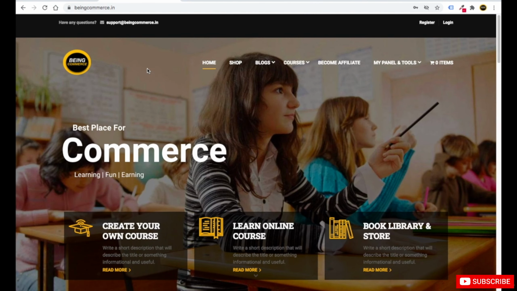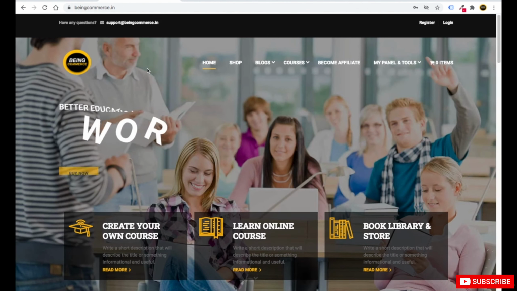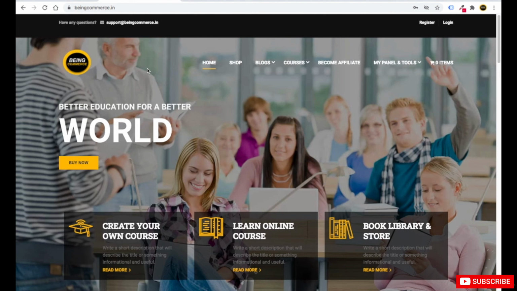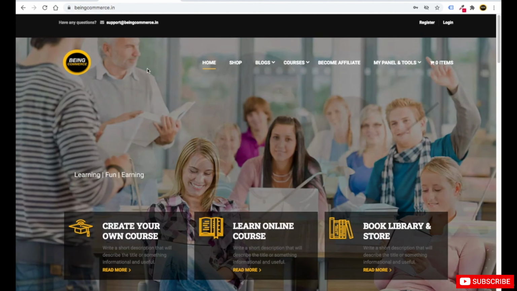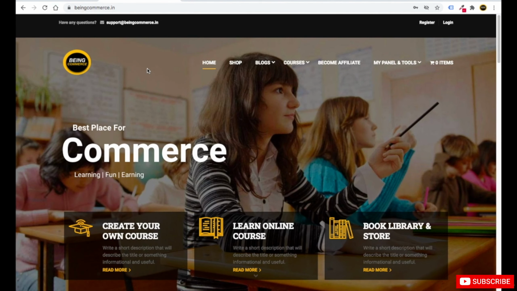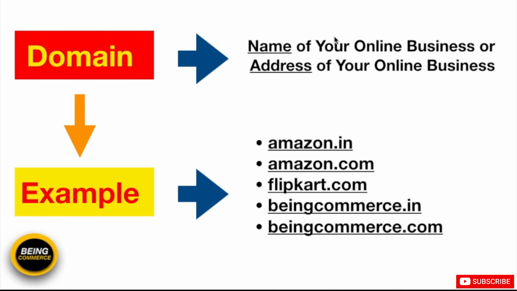So domain name is the name of your business, plus it is the address of your business. According to your requirements, your business, and your own opinion, you can acquire whatever domain name you want, so that whenever someone searches or types the domain name of your business, they can come to your website. So simple. Hope you have understood the idea of what a domain is.